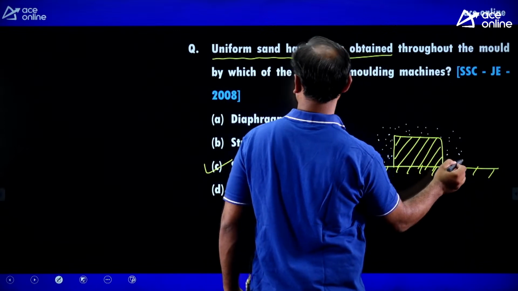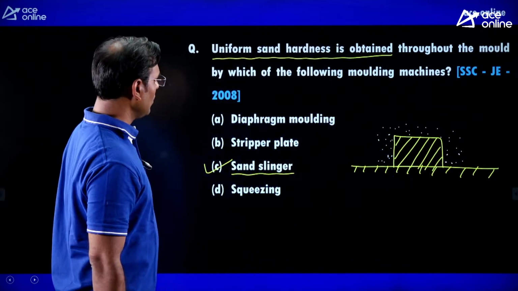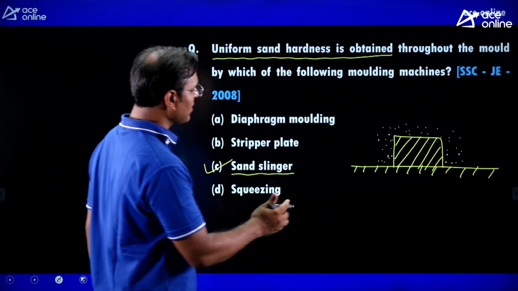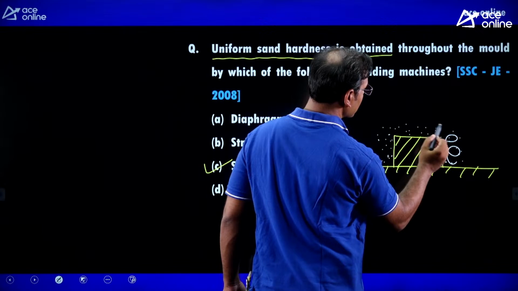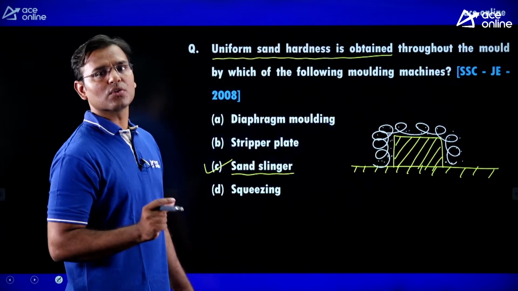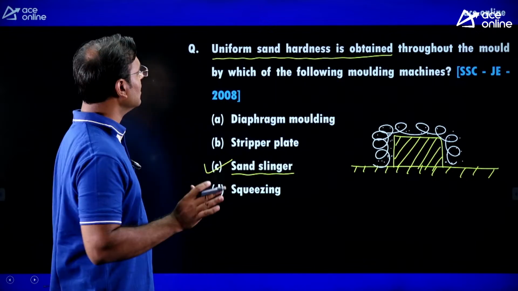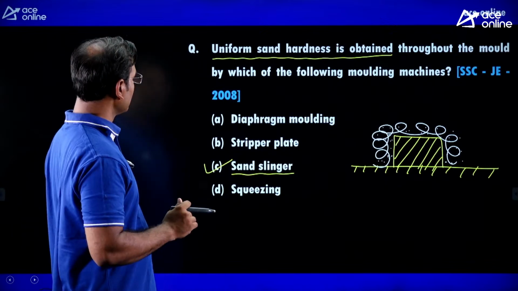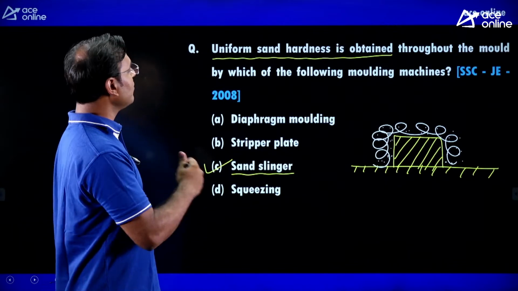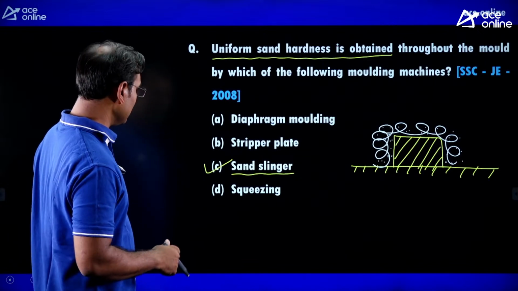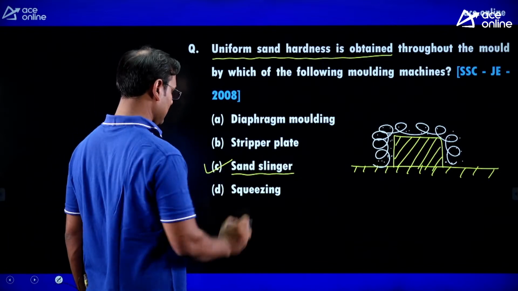that uniform ramming is there. Ramming means localized compression is there everywhere. As we are throwing the sand with force, the localized compression is there, and we can get uniform strength as well as uniform hardness. Now here you can see that uniform sand hardness is obtained throughout the mold by which of the following molding machines? The correct answer is sand slinger.